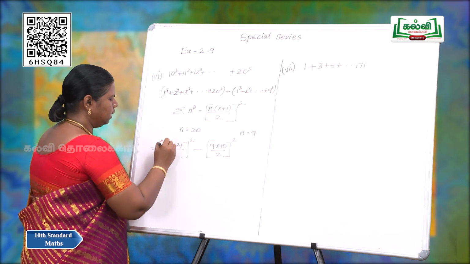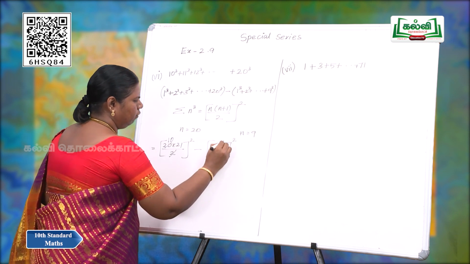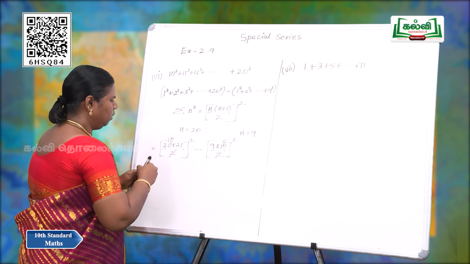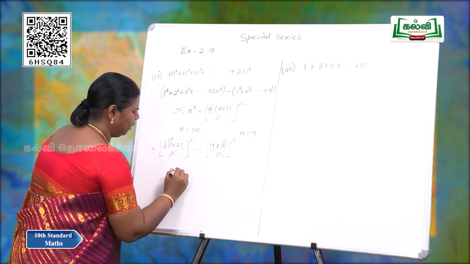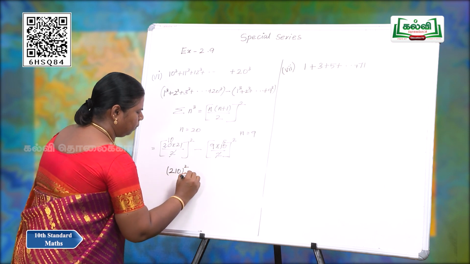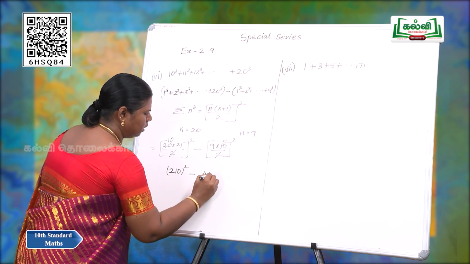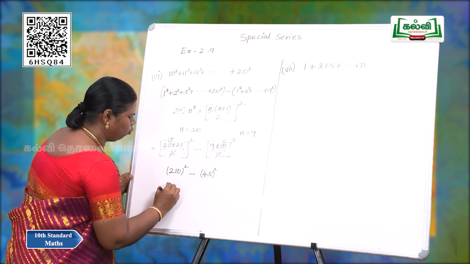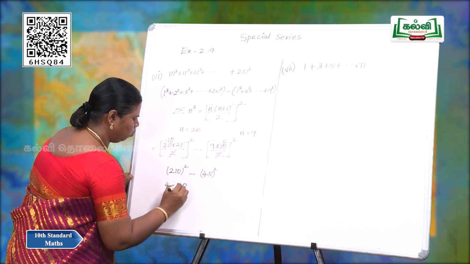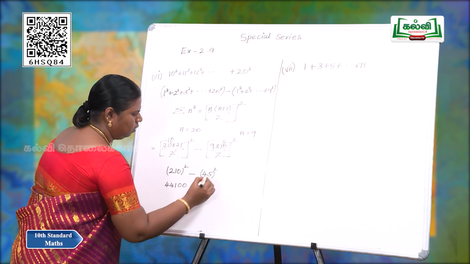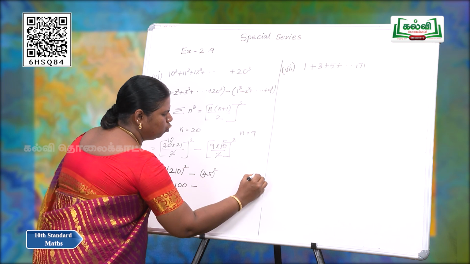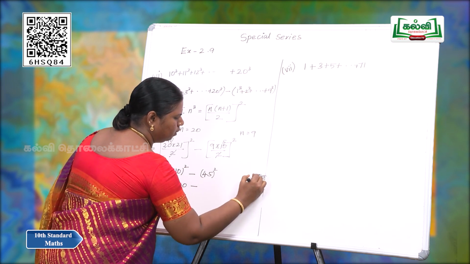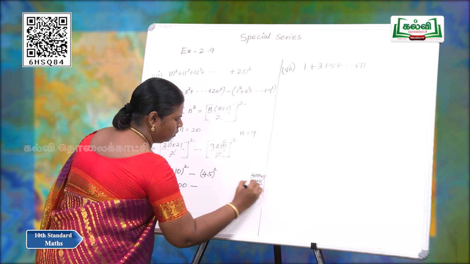So, on cancelling, 10 by 2 is 5. Next, 21 into 10 is 210 square minus 45 square. 210, 21 21s are 441, 0 0. Here 45 into 45, 5 5s are 25, 4 5s are 20.